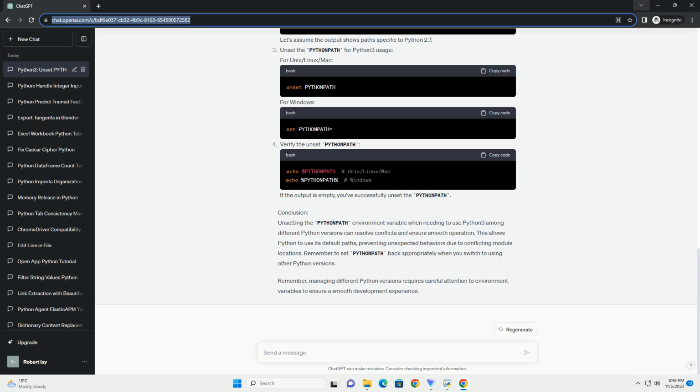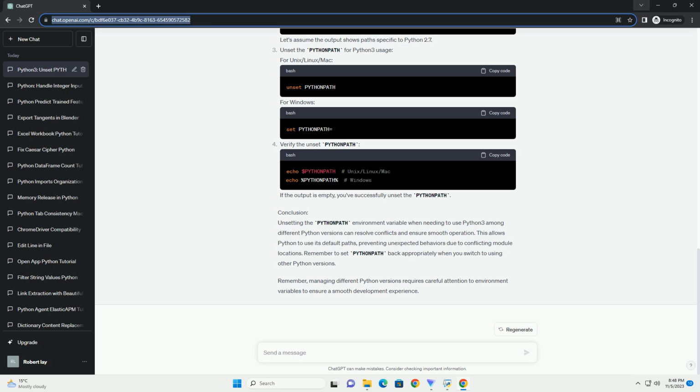Example use case. Let's consider an example where you have Python 2.7 and Python 3.8 installed on your system. Initially, you've set PythonPath for Python 2.7 but want to use Python 3 without conflicts. Open the terminal. Check the current PythonPath setting.